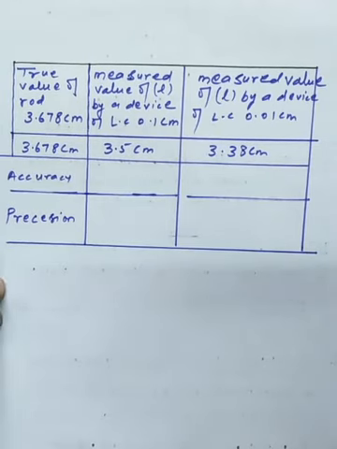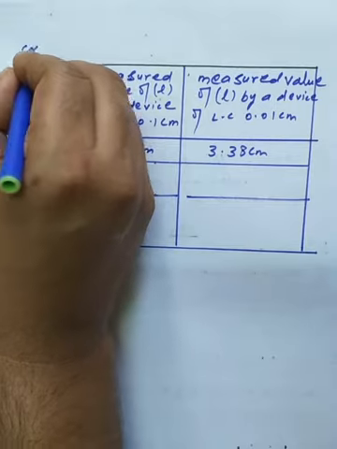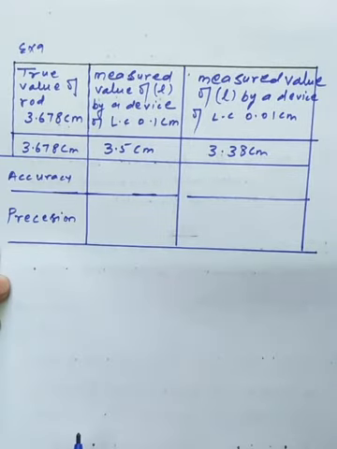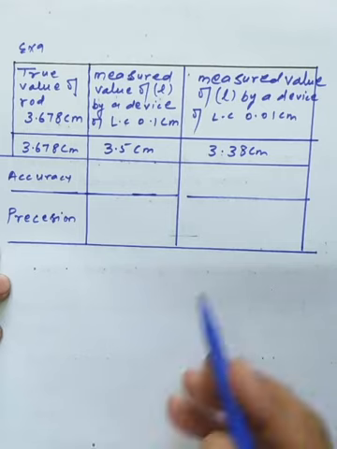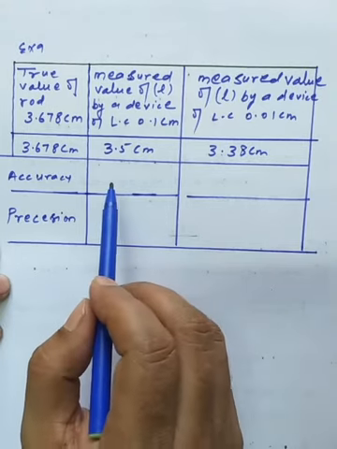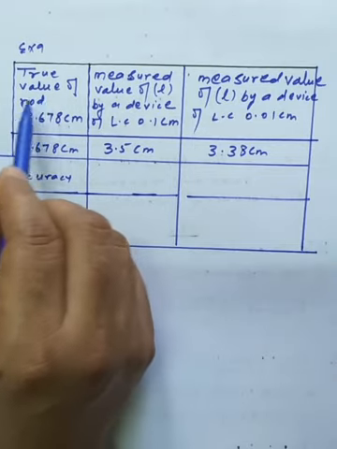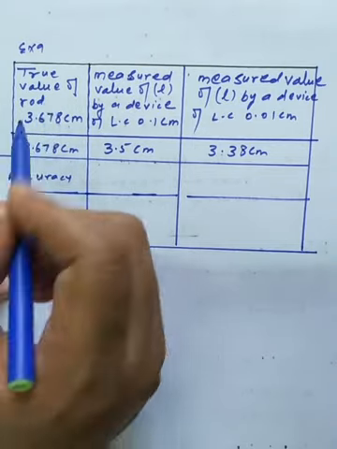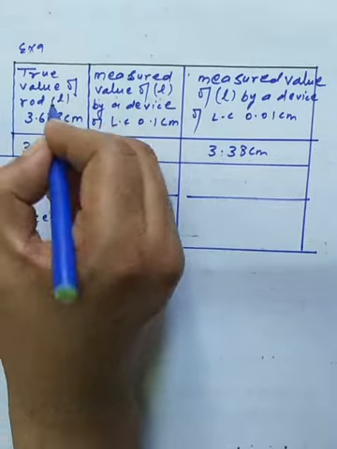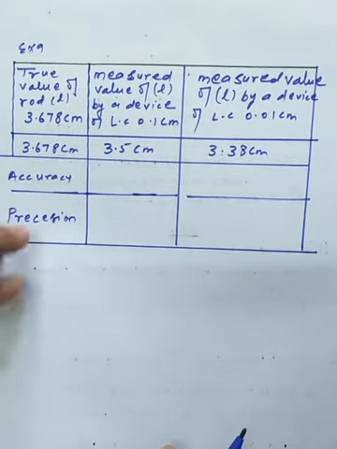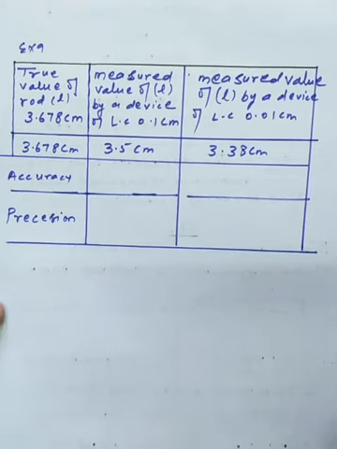So dear students, I am taking one of the basic examples in front of you regarding the measurement of a physical quantity by an instrument. Whenever we are measuring the length of a rod, as one example, the true value of the length of the rod that is given to us is 3.678 centimeter.